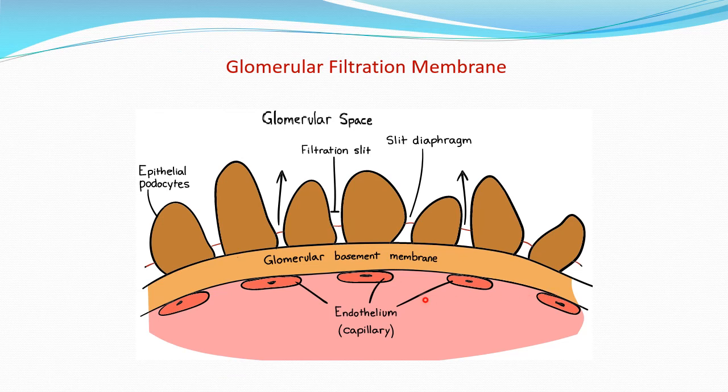So this is the same figure showing the filtration membrane. This is the lumen of the capillary that contains the plasma and the blood, and here are the endothelial cells having large pores in between, but these are negatively charged. Then the glomerular basement membrane, the matrix of collagen and negatively charged proteins, and then these are the podocytes or epithelial cells containing the filtration slits that are covered by the slit diaphragm, containing narrow pores here. So the plasma from here will be filtered through these layers and finally poured into the glomerular space.